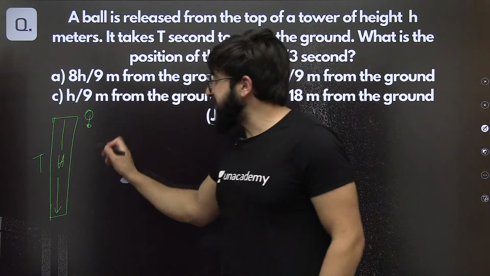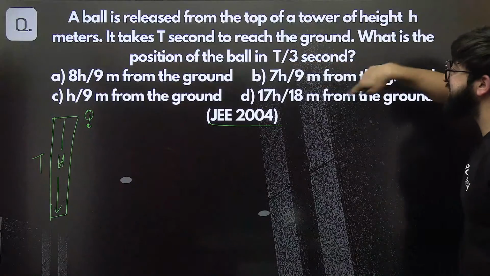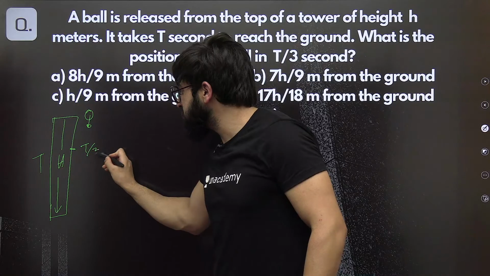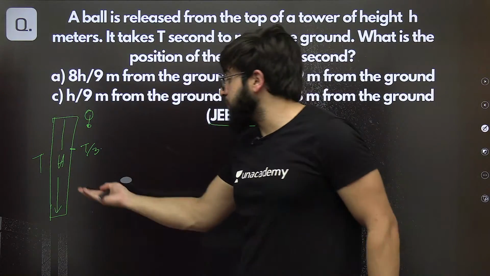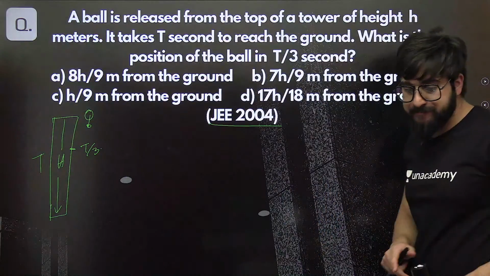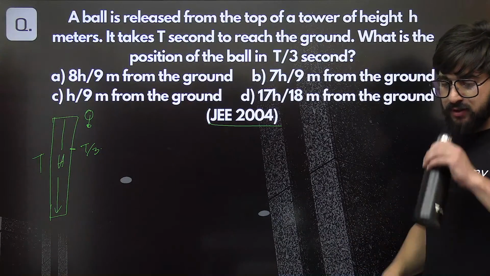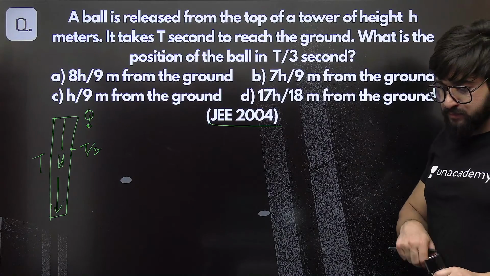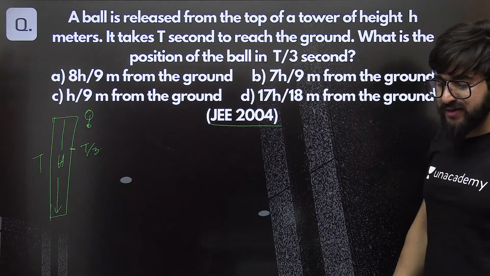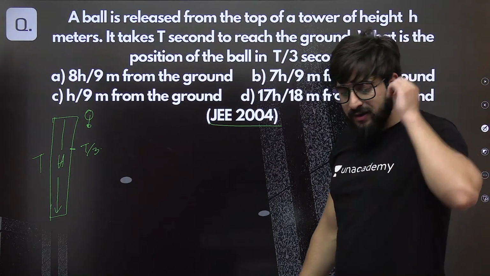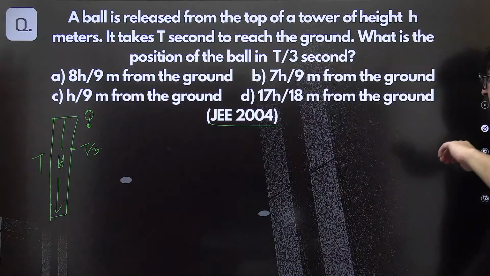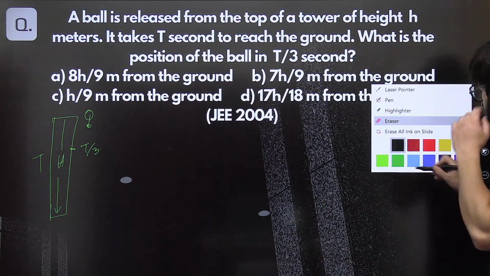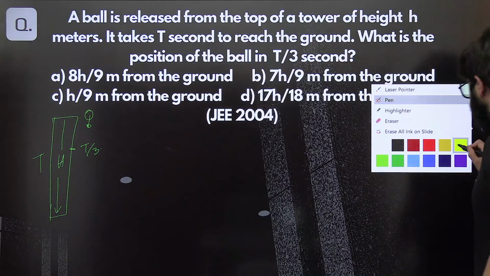You need to tell me, when the time is t by 3 seconds, what is the position of the ball? For example, if I say over here, this is t by 3 seconds, what is the position of the ball from the ground? Come on, tell me. A, B, C, D. Come on, mark the options in the live chat itself. Which option is correct over here? Come on. Let me just solve it before you do it, because I have no expectations.